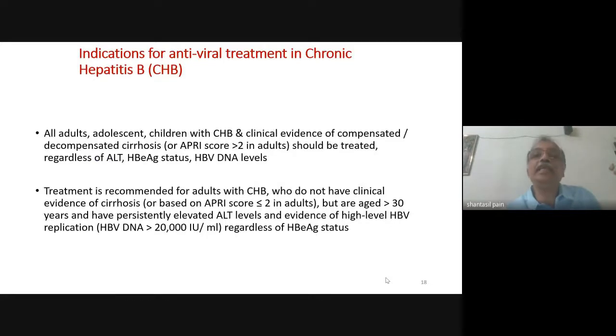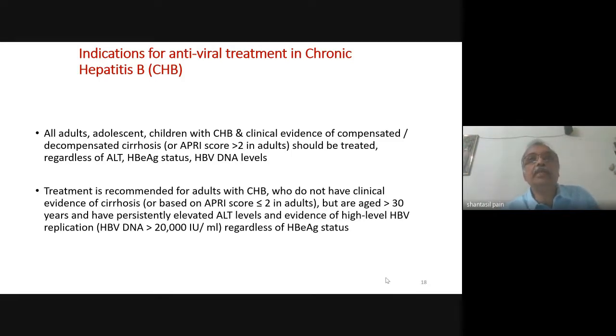Now coming to the indications for treatment in chronic hepatitis B. This can be a little bit complicated because all patients with chronic hepatitis B infection may not require treatment. As we have said before, patients who are in the immune tolerant phase, patients who are inactive carriers, do not require treatment, whereas patients who have features of active hepatitis must be treated with potent antiviral drugs.